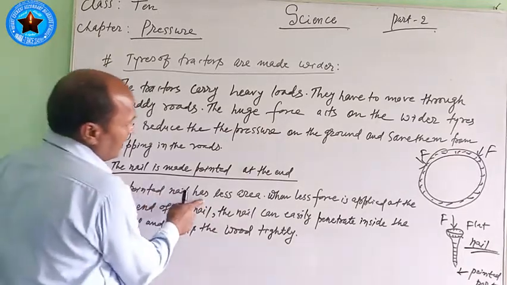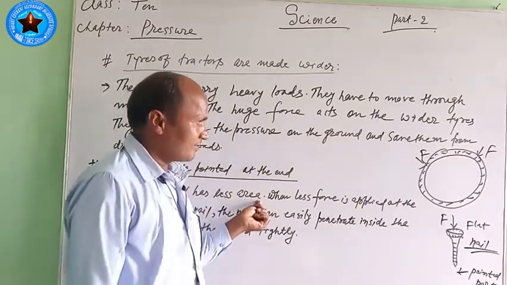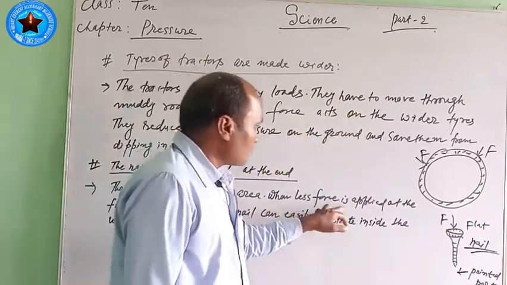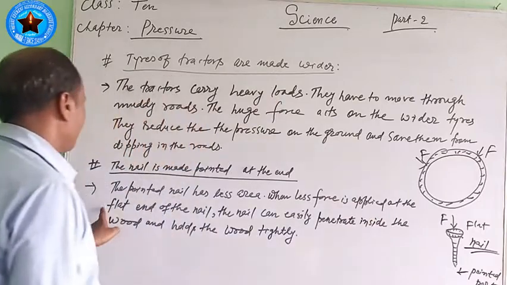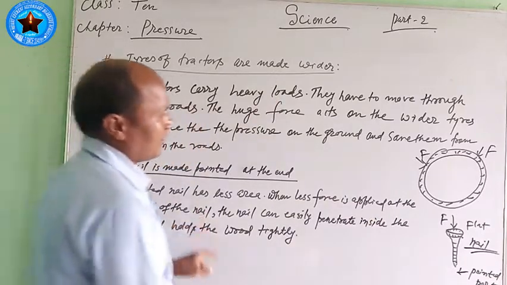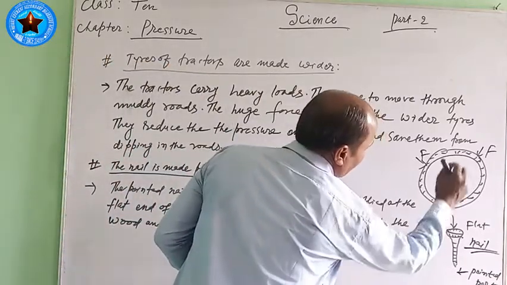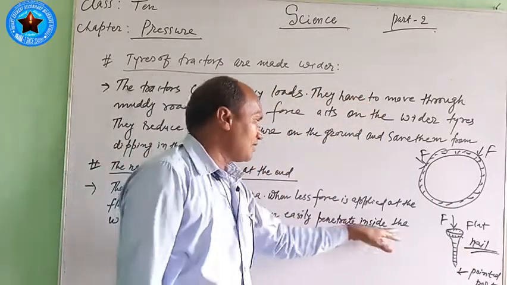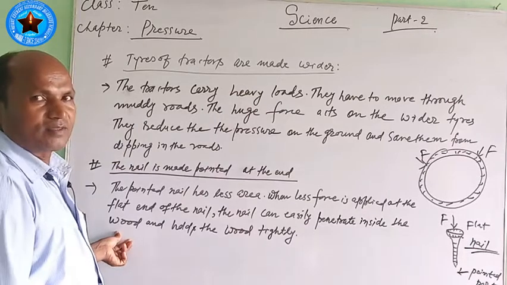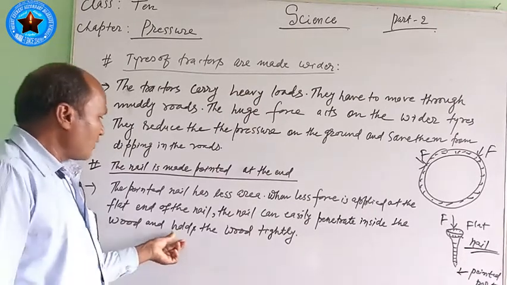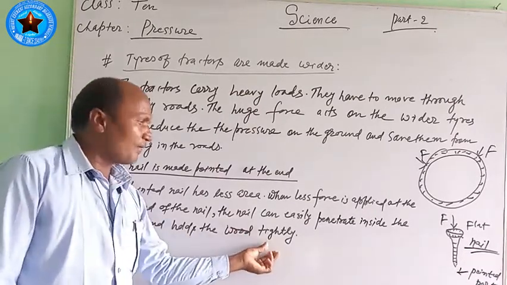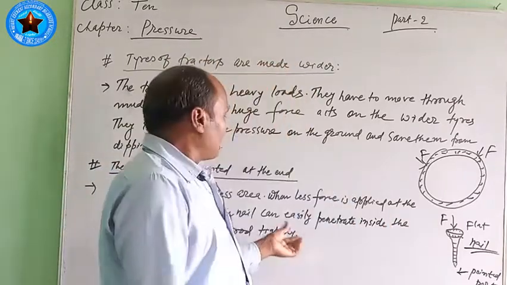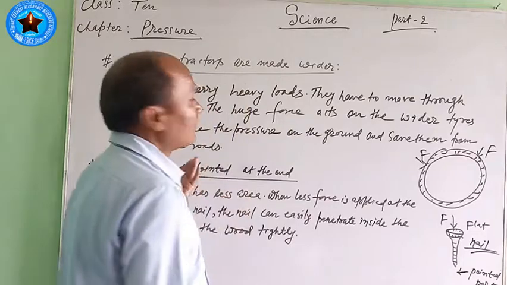The pointed nail has less area. Here this area is very less. When less force is applied at the flat end of the nail, here less force with the hammer, the nail can easily penetrate inside the wood or anything and holds the material tightly. This also depends on the pressure.